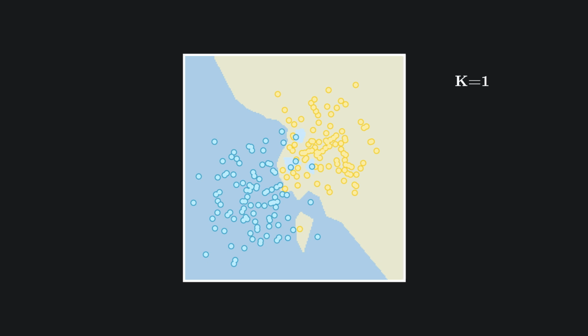Maybe the user accidentally liked this post, or maybe it was a post from one of their friends. Either way, based on all the posts around it, we shouldn't expect the user to like a post in these island regions. So let's see what happens when we make our rules a little more restrictive by increasing k from 1 to 3. Now this seems more reasonable. We have blue where we should expect blue, and yellow where we would expect yellow. Since increasing k from 1 to 3 works so well, let's try jumping to k equals 17. This may be a little too smooth, but it looks reasonable enough for now.